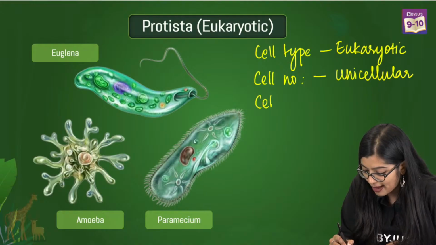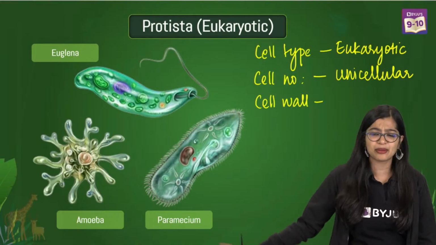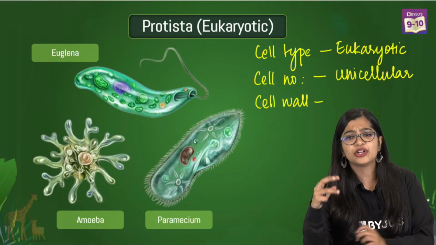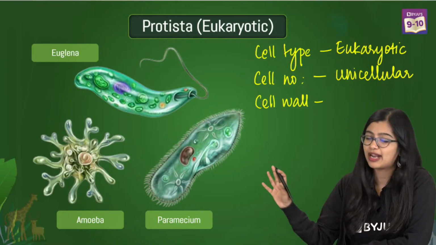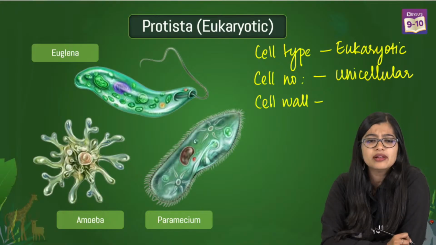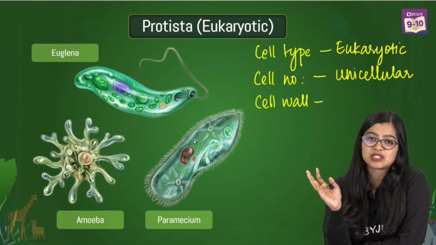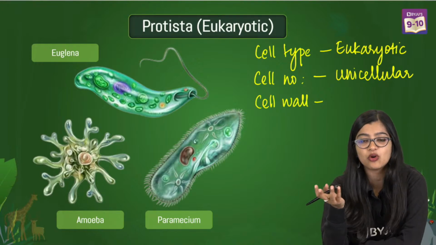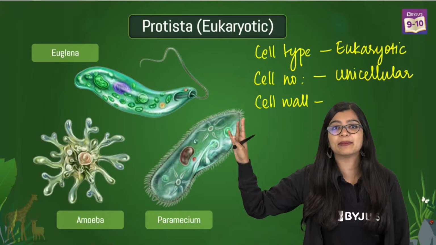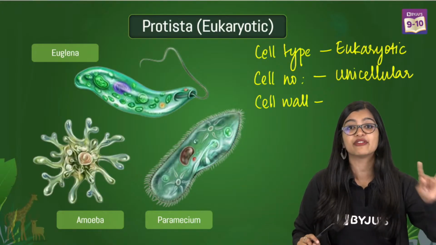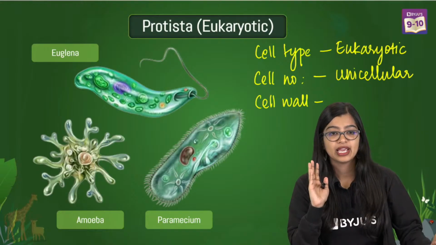Now let's talk about cell wall. What do you think? Amoeba, paramecium, euglena. Let's not take euglena into consideration, but let's take amoeba and all of them. Do you think they have a cell wall? Yes or no? What do you think? Yes, this chapter is omitted from the CBSE board. Like I told you in the beginning, this chapter is omitted from the CBSE board. But you need to learn the basics for your 11th and 12th grade if you aspire to write NEET or continue with PCMB.